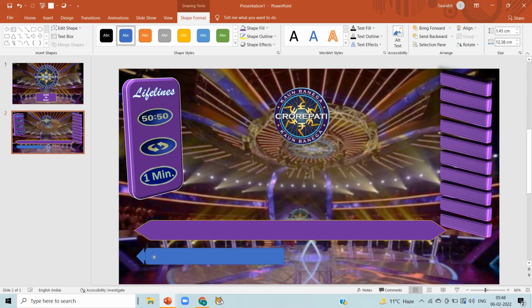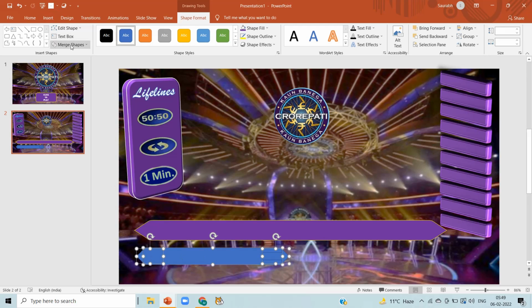Arrange both of them. Now select the arrow key, copy and paste it. Ctrl plus C, Ctrl plus V. Now in the rotate, flip horizontal and set it like this.